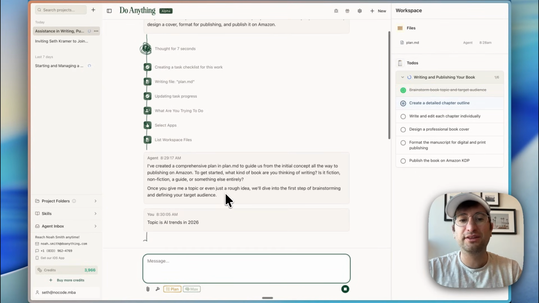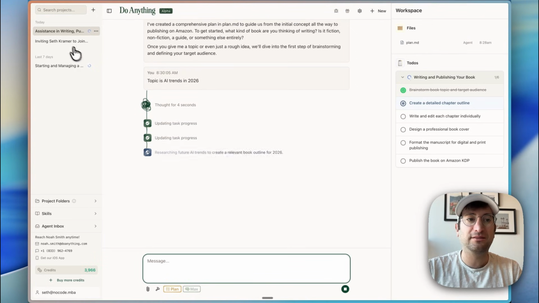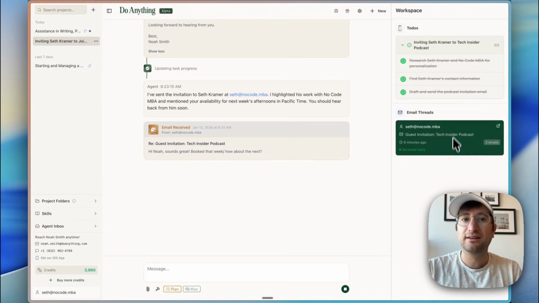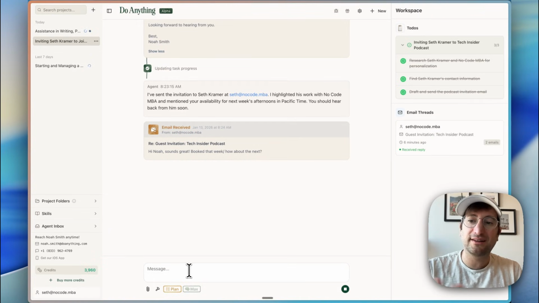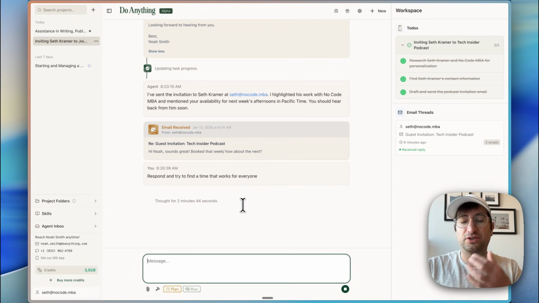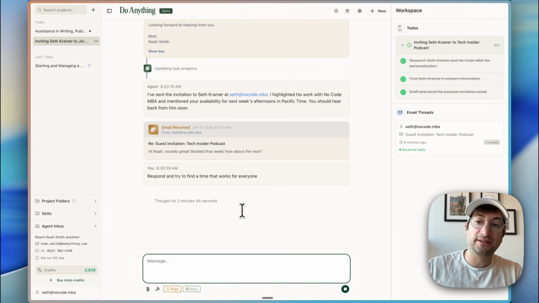And in the meantime, while this is working, as you can see, it's going to update the progress. If we go here, it looks like we did receive a reply, but I guess there's nothing built in that was telling it to go back and forth and schedule a time. So why don't we give it a little bit more instruction? So why don't we say respond and try to find a time that works for everyone. So I'm giving it more instructions. Let's see if I get a response in my email inbox.